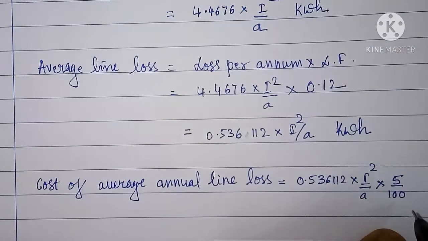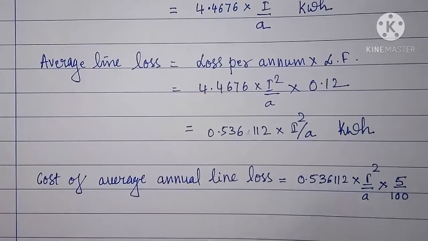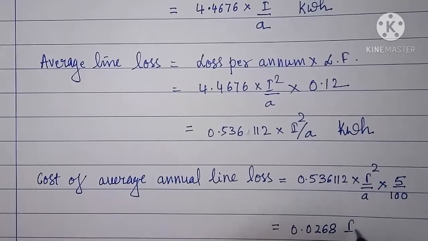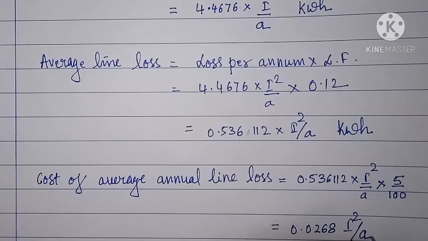So 5 by 100 rupees we will get. On simplification, we get 0.0268 I square by A.